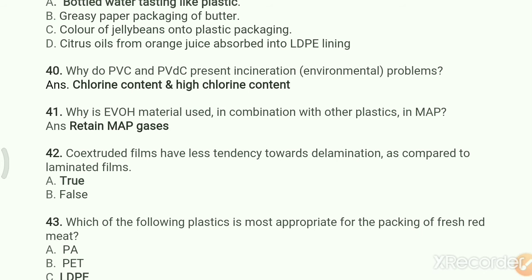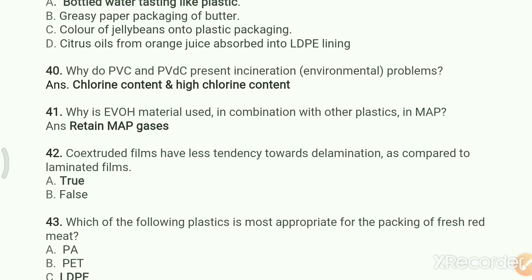Next question, why do PVC and PVDC present incineration problems? The right answer is high chlorine content. PVC and PVDC are examples of plastics, and when we incinerate them, chlorine gases arise, which cause environmental problems.